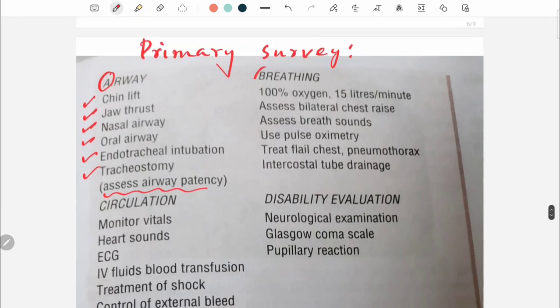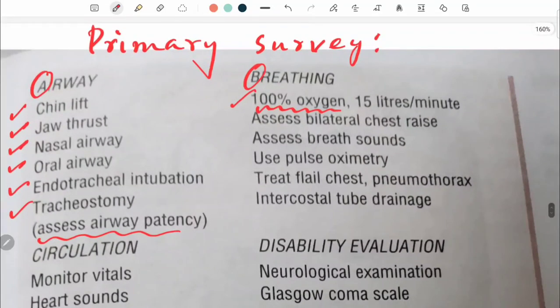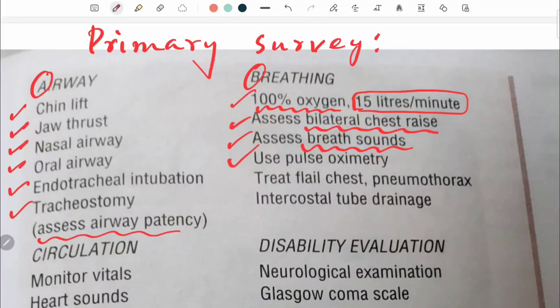Now next, assessing the breathing. So in breathing, what will you give? You are going to administer 100% oxygen. The flow rate of oxygen is 15 liters per minute. You need to assess for bilateral chest raise, and assess all the breath sounds. Use a pulse oximetry.